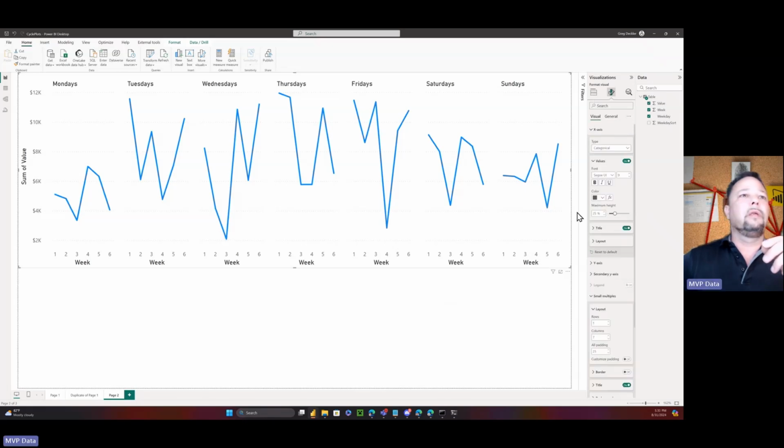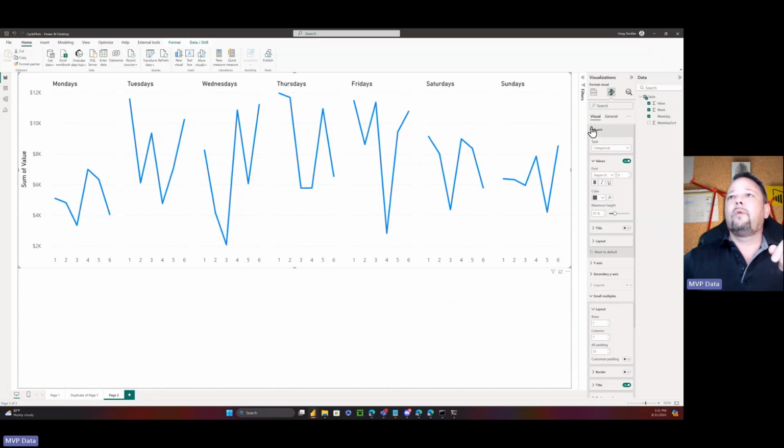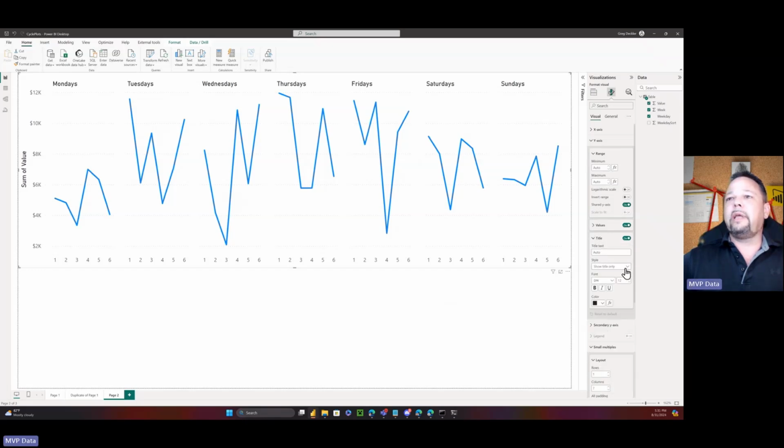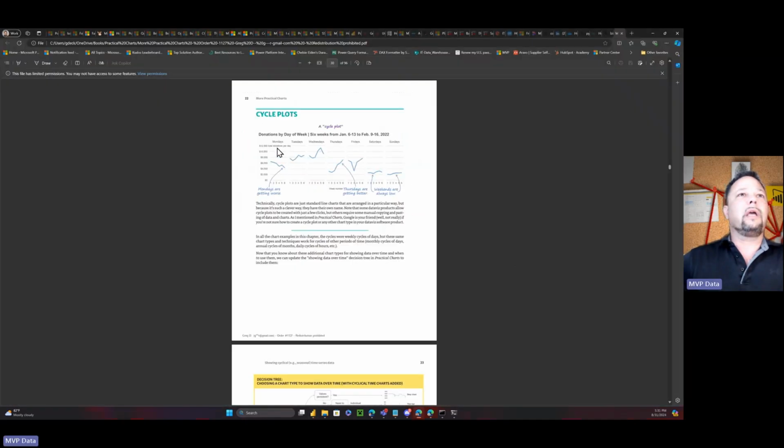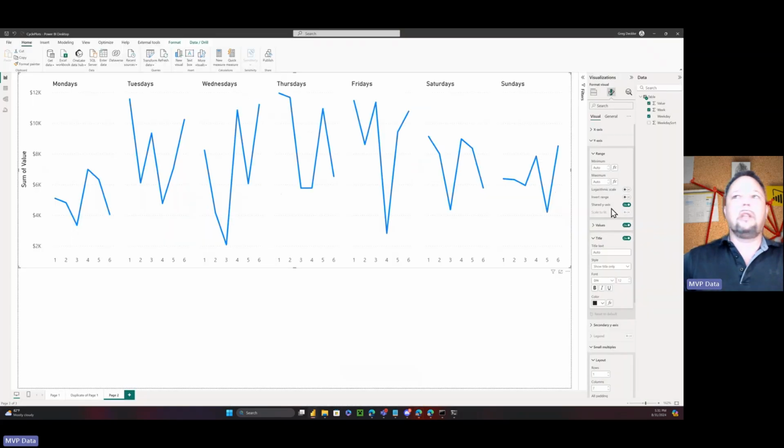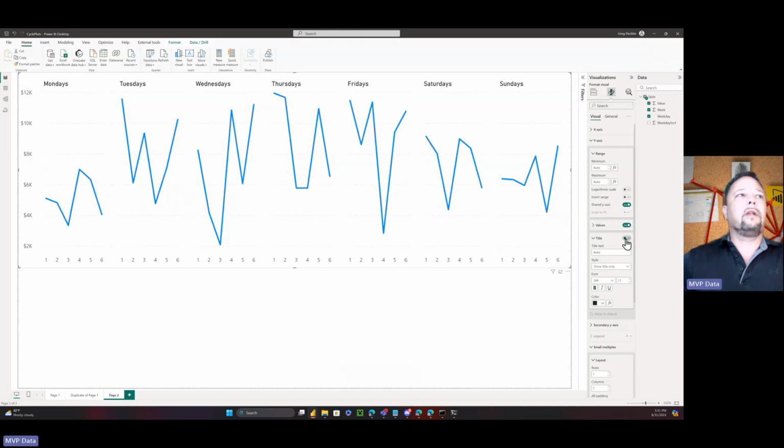Back to our visual. So we're going to turn off the title on our x-axis. We want to turn off the title on our y-axis because, again, we don't really have an option to show it like what Nick has, which is really kind of nice, is total donations per day. I really like this. And then week number down here. We're getting pretty close. So we can turn off that title as well.